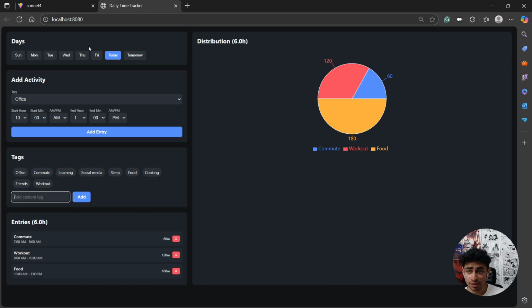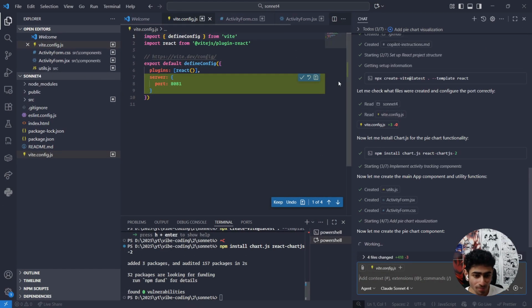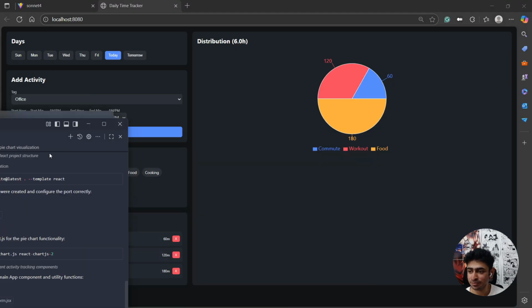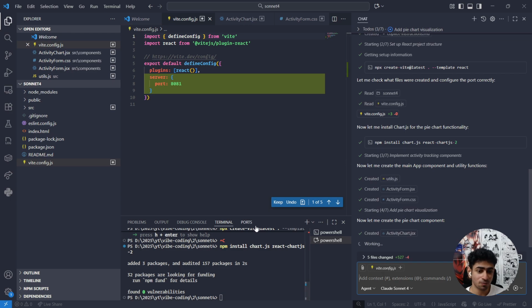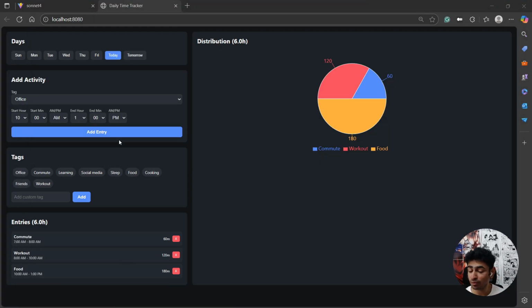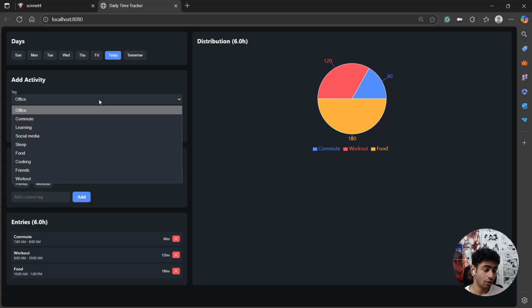We can add tags here. We can switch between the days. This looks pretty cool. Love this. GPT-5, amazing. Sonnet is still working while GPT-5 is already done. It's supposed to be a simple app, so Sonnet 4 should have been much faster, but okay, that's fine. Maybe it gives better clarity, better code quality.